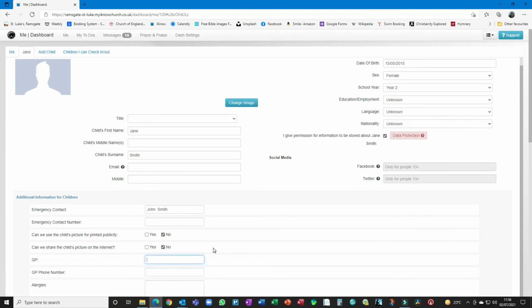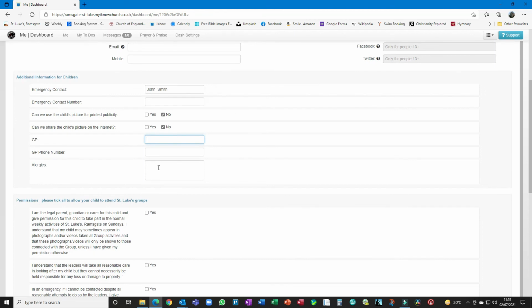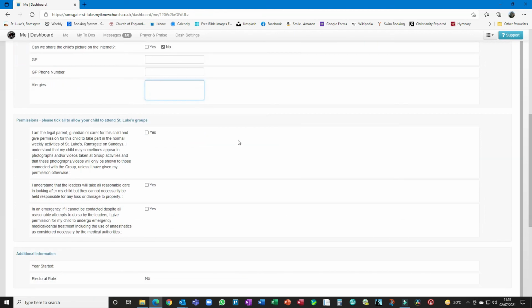Obviously, we need the GP's numbers. Very helpful in terms of any health issues, and to know about any allergies is really useful. And if you're happy for the child to come to Sunday Club, then we need you to click these permissions. Just to say that you are the legal parent or guardian and you give permission for them to come. And then we're not responsible for any damage that's caused, and if there's an emergency, we can allow emergency treatment. Again, obviously, if there's issues with that, you can put that under allergies up there.